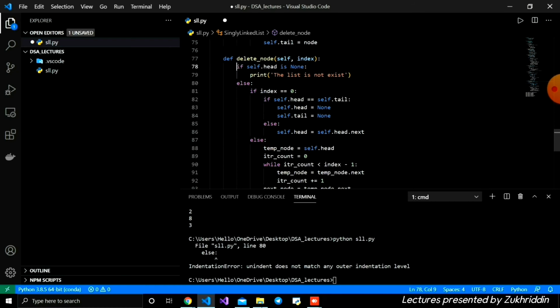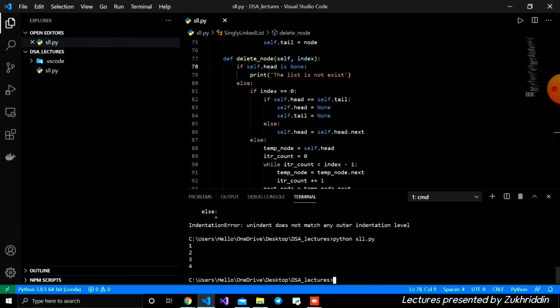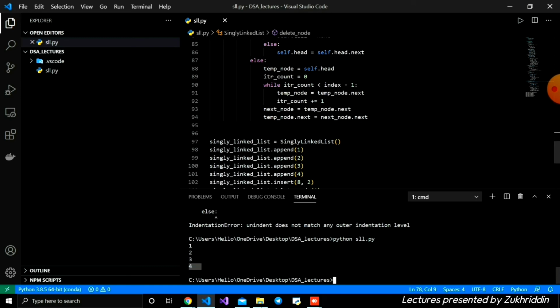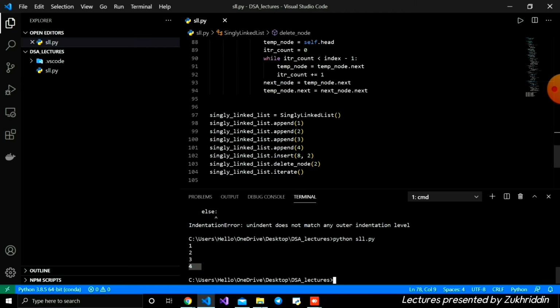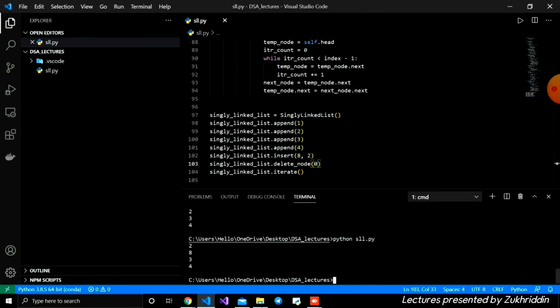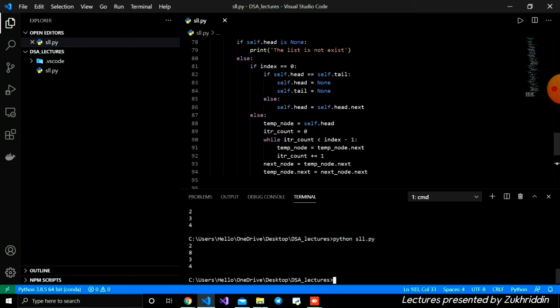Sorry about that. Whenever we copy it, there is one extra space there. Let's open it once more, and you can see the 8 is deleted. We deleted it successfully. We can also delete the 0 index, which is the 1. You can see our functions are working.